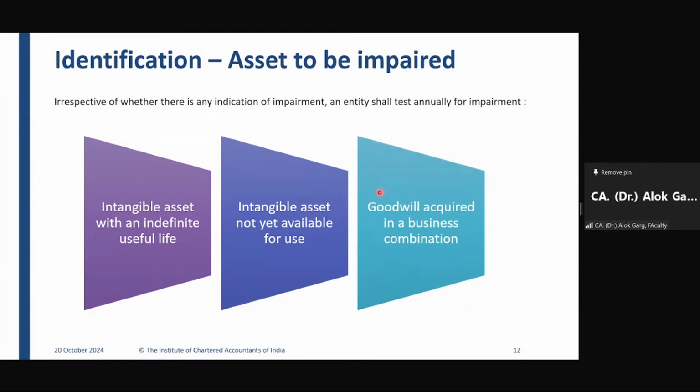Goodwill acquired in a business combination. You remember in Ind AS 38, we have discussed various modes of acquisition of intangible assets. And we have discussed that if a company is paying a purchase consideration which is beyond the fair value of all the assets acquired, the differential will be goodwill. Okay. But the company needs to check if there are some additional intangible assets which are acquired.